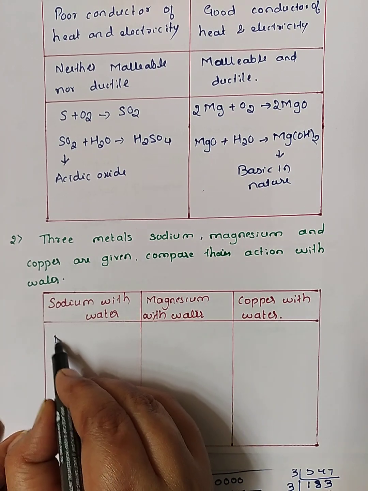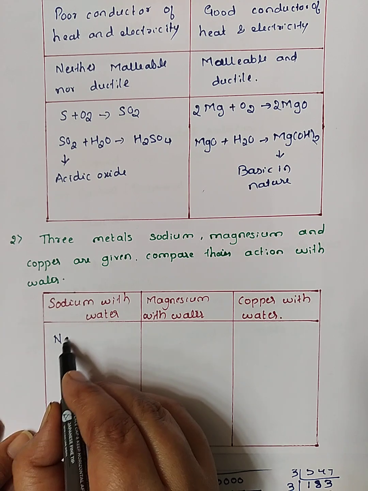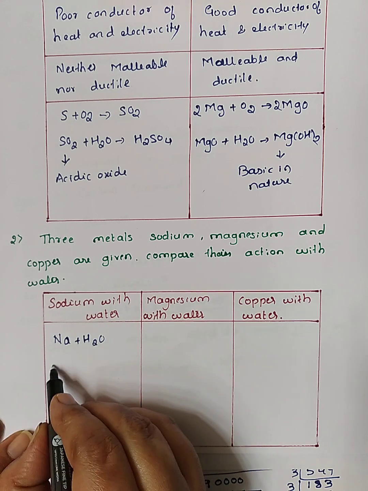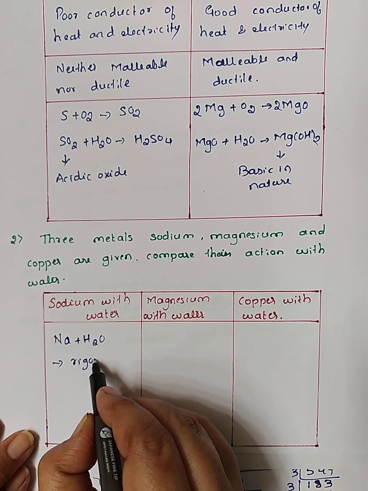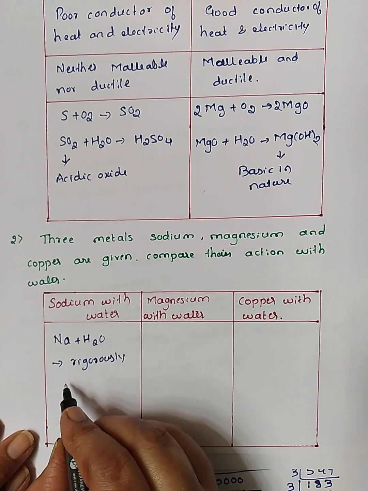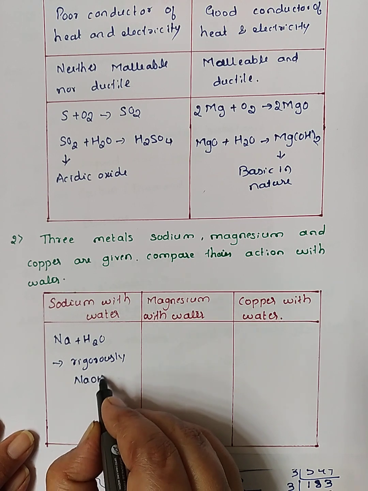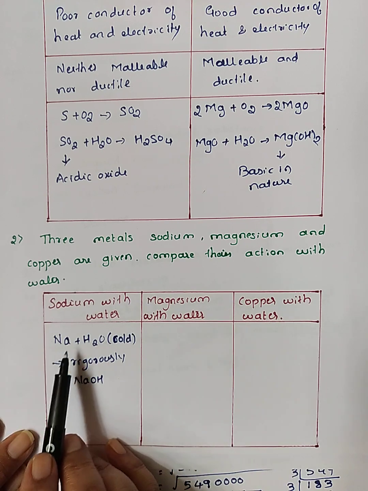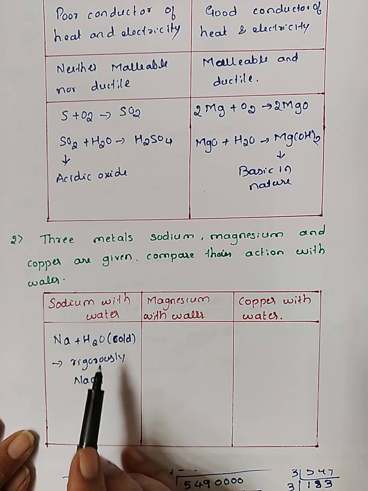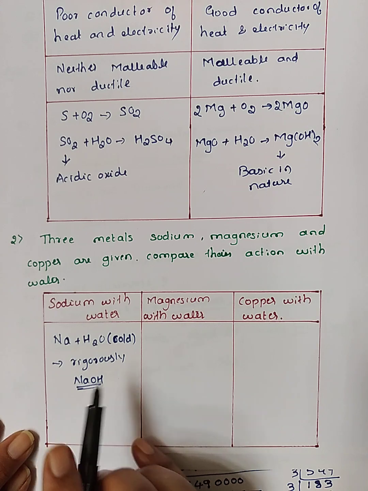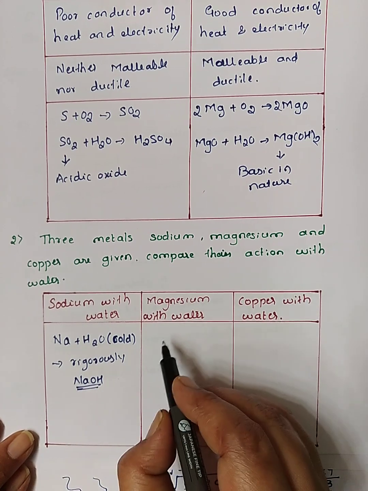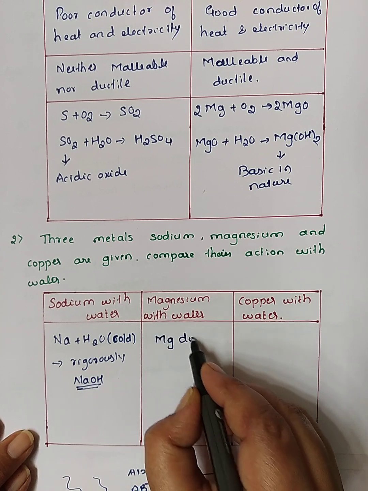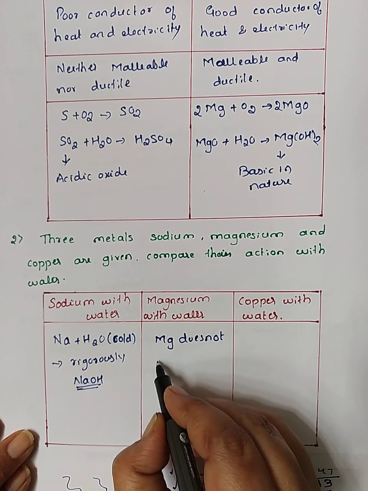So sodium, the chemical symbol for sodium is Na. It reacts with water vigorously to give NaOH, and the water is cold here. Means sodium reacts with cold water vigorously to give sodium hydroxide. And magnesium does not react with cold water. Mg does not react with cold water.